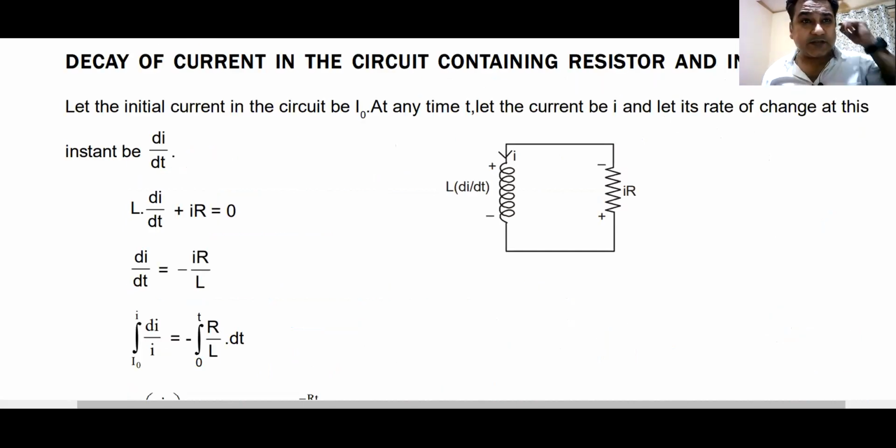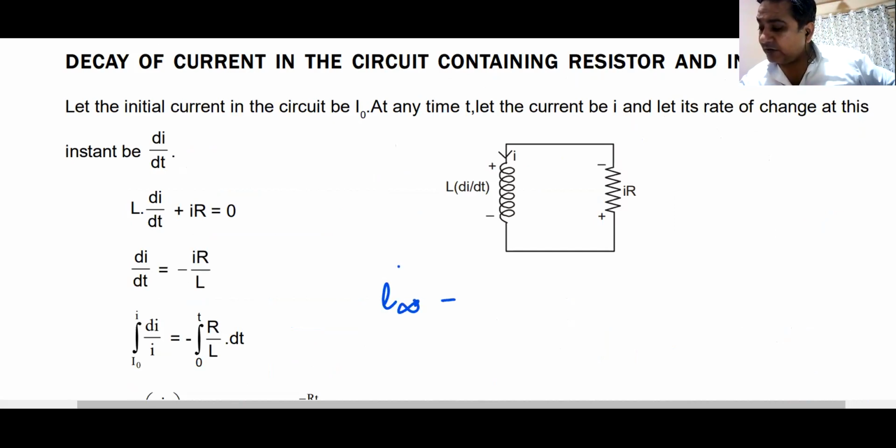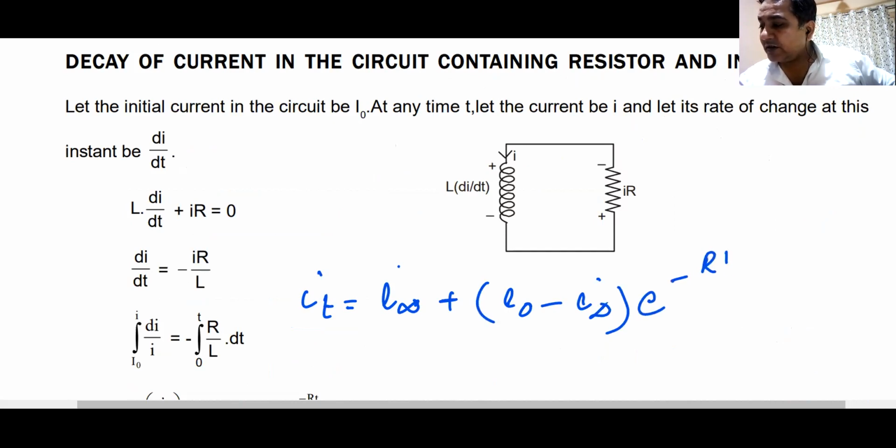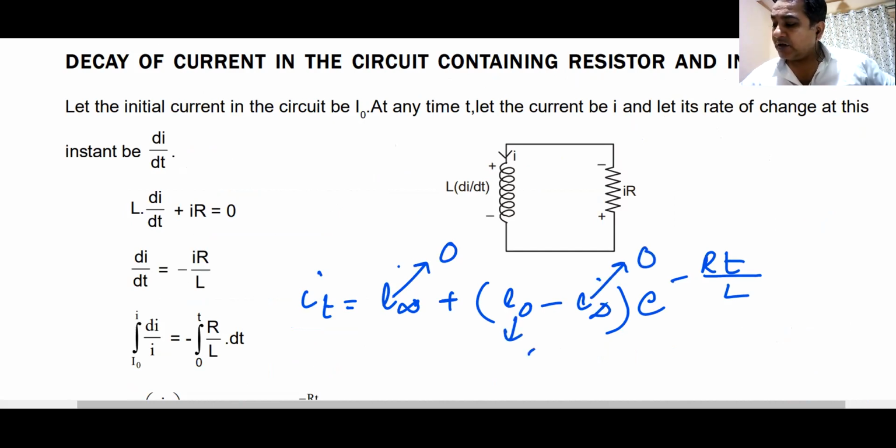This is your decay circuit. I can apply the same formula here. I at time t is equal to I infinity plus I naught minus I infinity, e to the power minus Rt by L. Here, I infinity is 0, and I naught is E by R, and you get your answer.